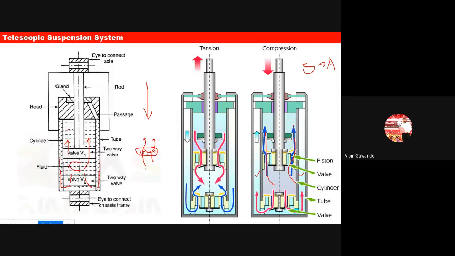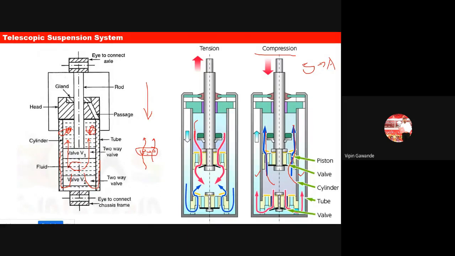Okay, now what will happen after that? Suppose the speed breaker is over, so our piston will move up. Now when the piston moves up, already the fluid is there here. Okay, because of the compression, already the fluid is there on the top side. So now when the piston moves up, it will try to push the fluid downward.